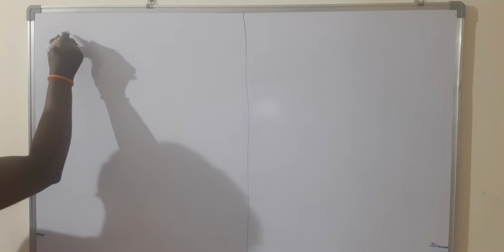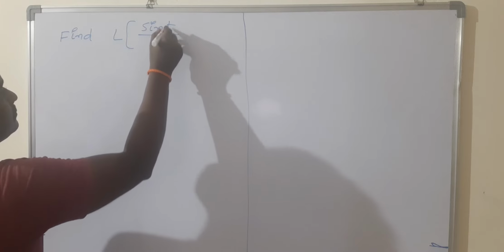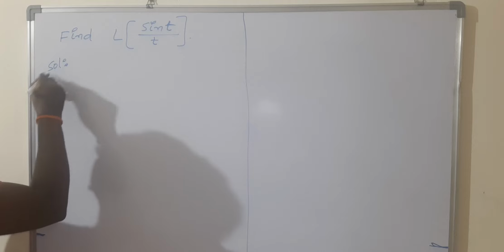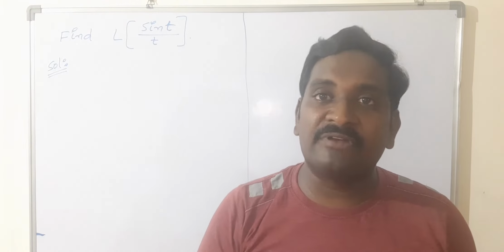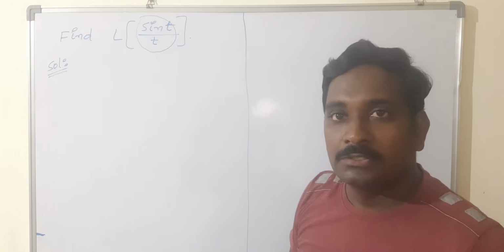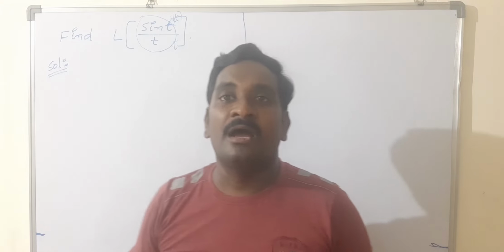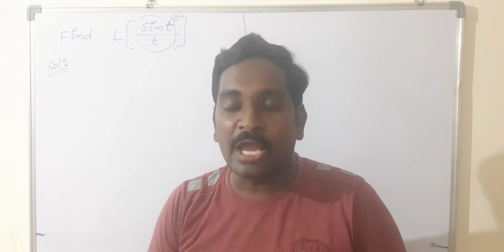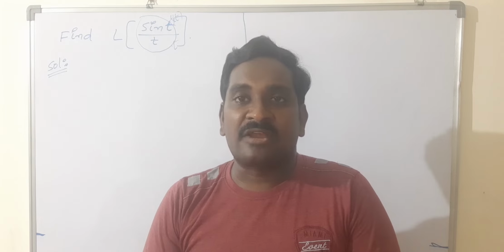Find L of sin t by t. Before starting the problem, first we should observe the structure of the given problem. What is the structure here? Sin t by t. So it is in the form of f of t by t, so we can apply the division rule. This is a very important thing in the concept of Laplace transformation. We are going to find the Laplace transformation of a function, so what is the structure of the given function?